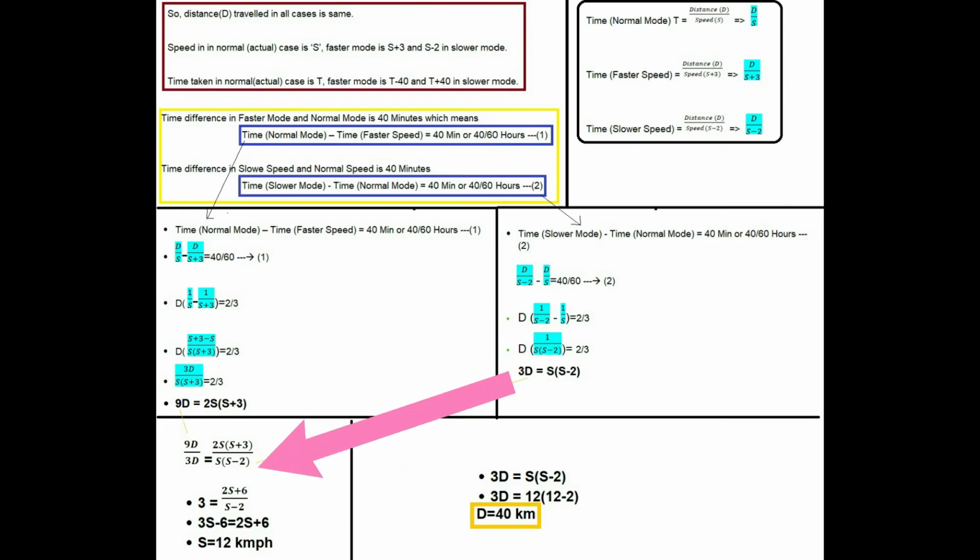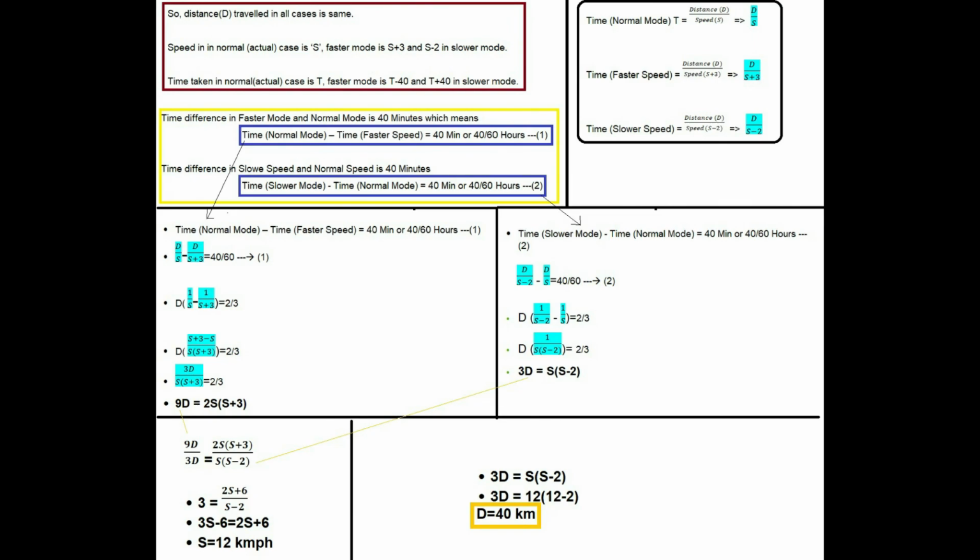If we simplify it, we get the value of s, which is 12 km per hour. Once we have the speed, we can plug it into either of the two equations and we would get the distance traveled. In this case, 3d is equal to s into s minus 2. We just substitute the s value here, and after simple calculations, we get the distance as 40 kilometers. So the man has traveled 40 kilometers.